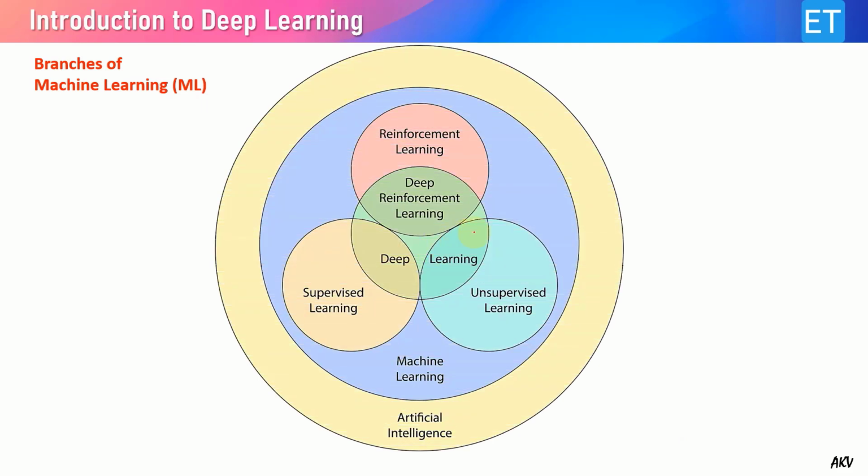As I said, under this big umbrella of artificial intelligence, there is machine learning, which is a subset of AI, and machine learning has supervised, unsupervised, and reinforcement learning, and there is deep learning, which has interaction with all these three. When deep learning interacts with reinforcement learning, there is another branch, which is deep reinforcement learning. So I will explain all these three.